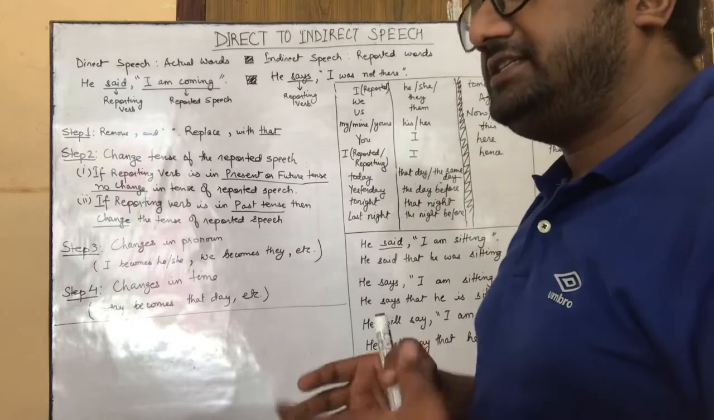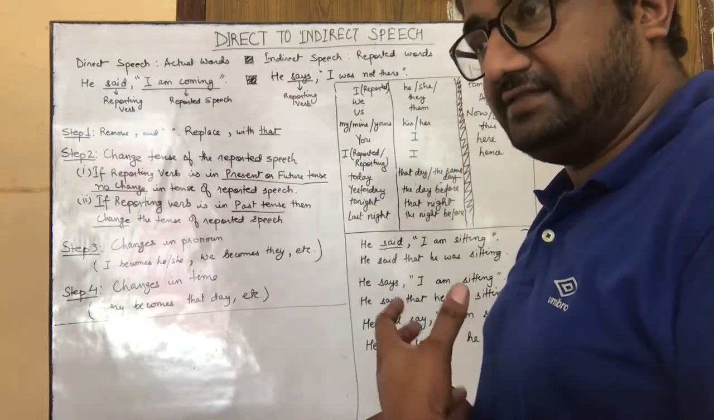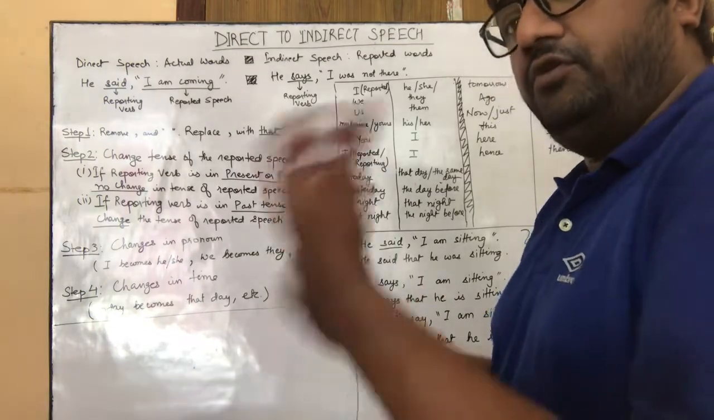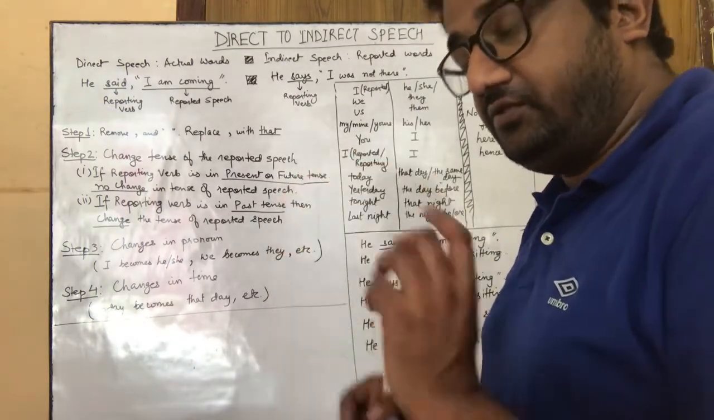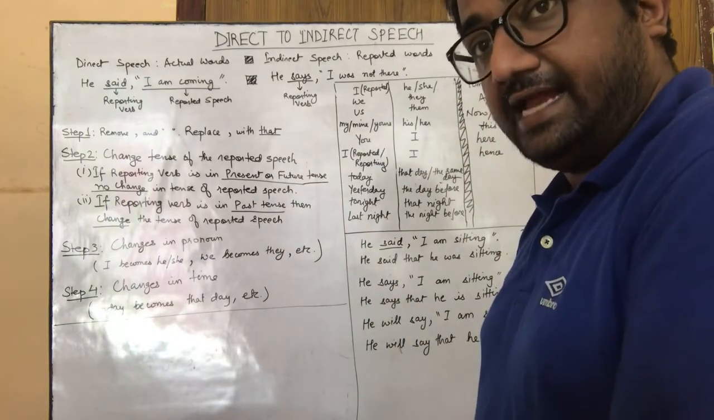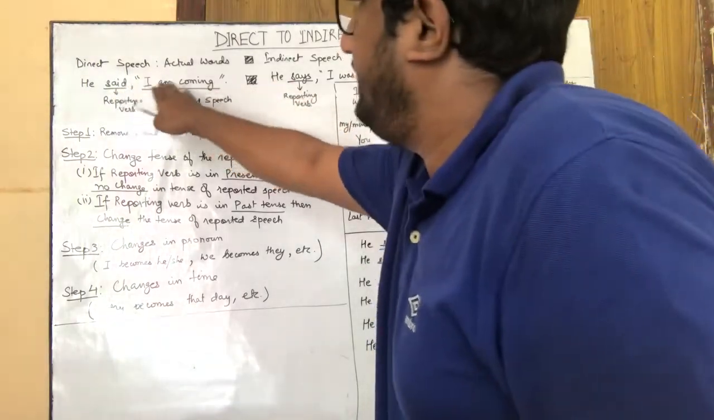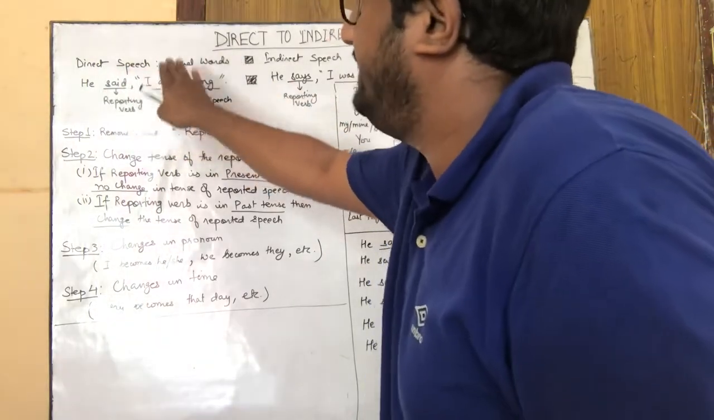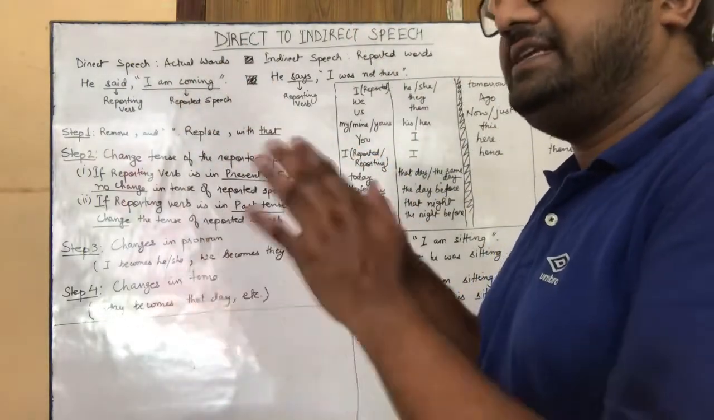What is indirect speech? Indirect speech is when you are reporting someone else's words, but in your own way, and as per the tense of the time that you are reporting at. So, for example, "He said, I am coming" will become "He said that he was coming."